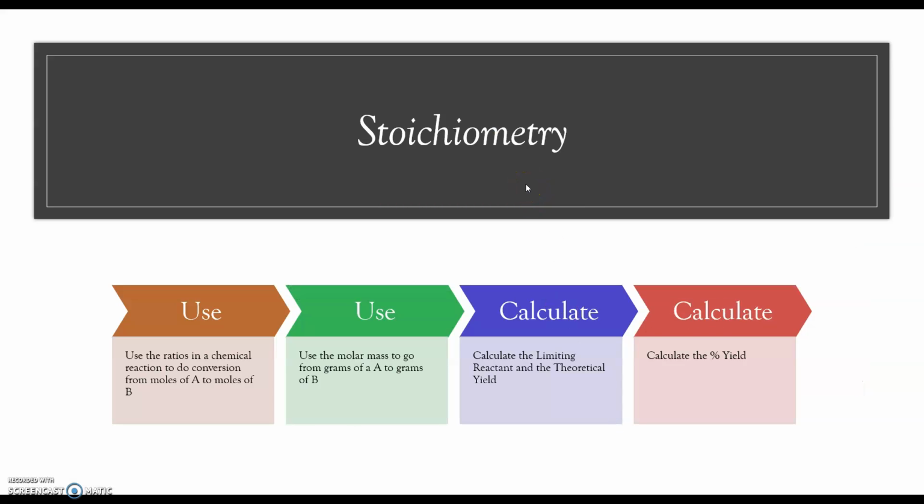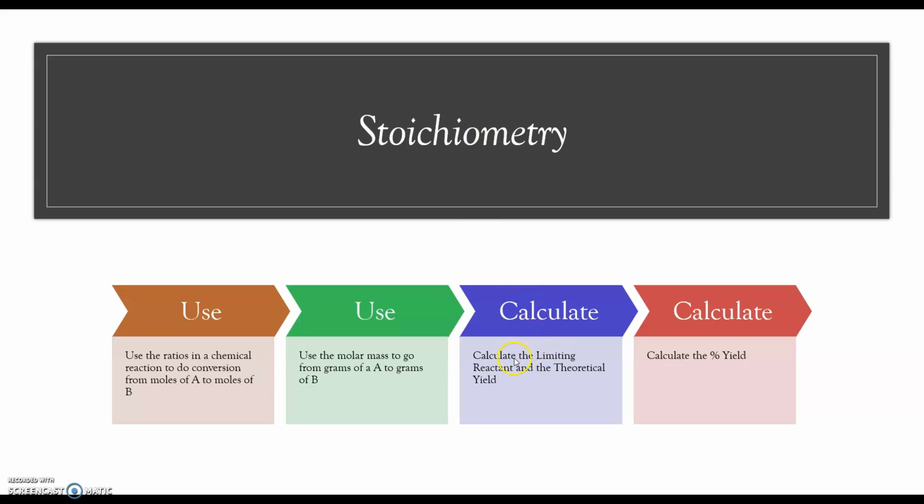Stoichiometry. In stoichiometry, we studied the use of the ratios in the chemical reaction to do conversions from moles of A to moles of B. Also, we use the molar mass to go from grams of A to grams of B. Remember that the conversion from mole to mole is always the middle step in any type of calculation in stoichiometry.